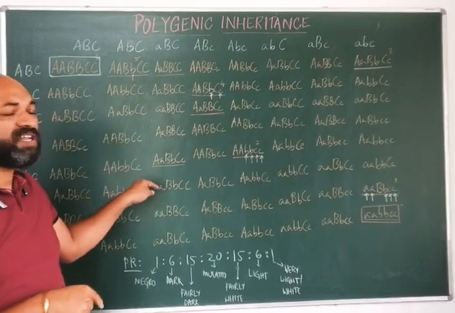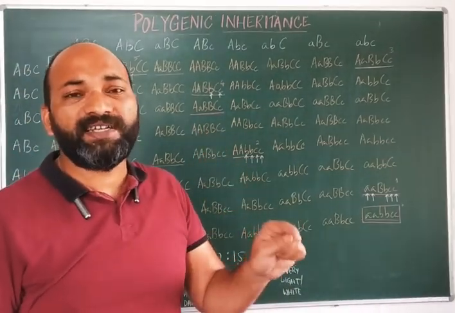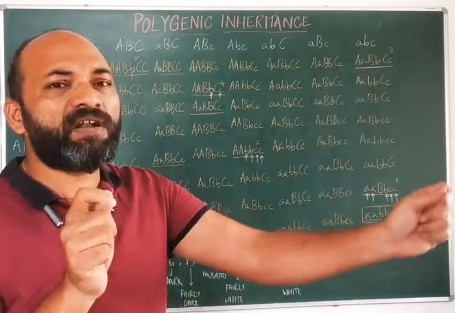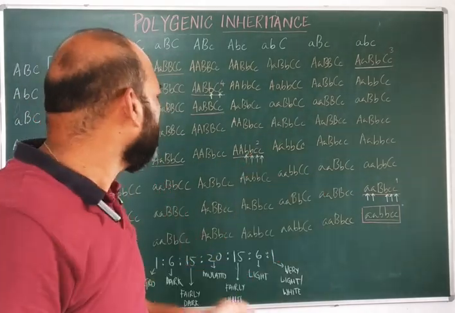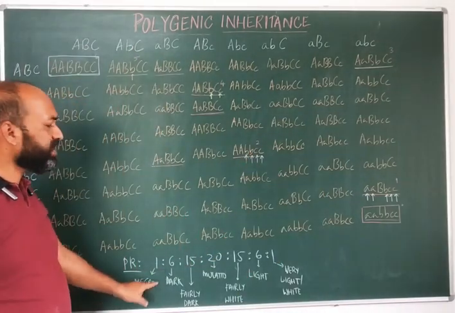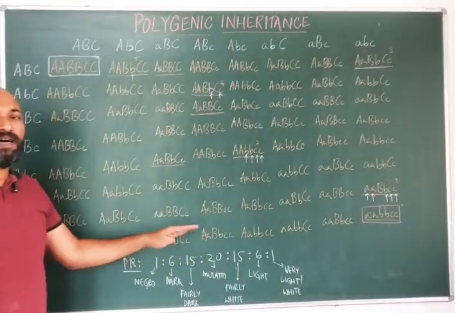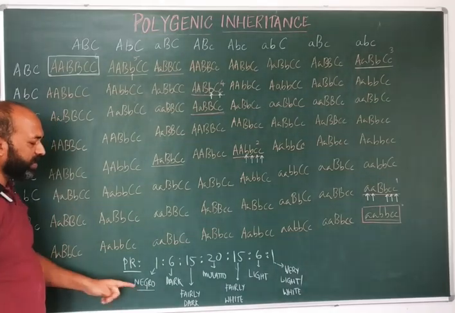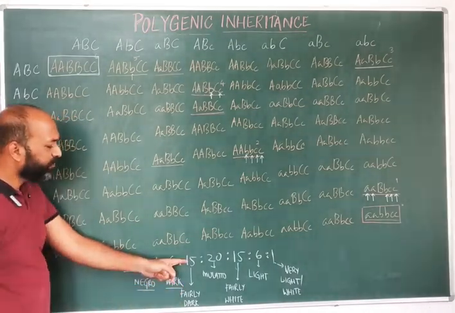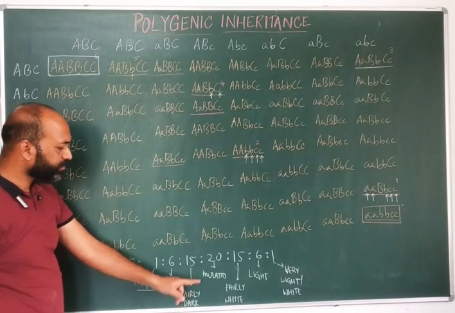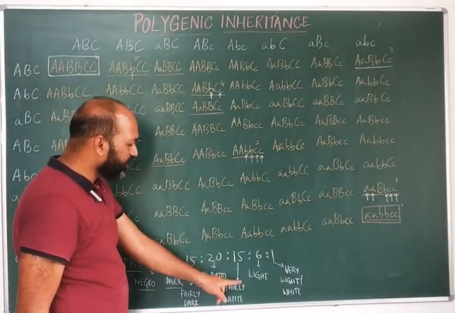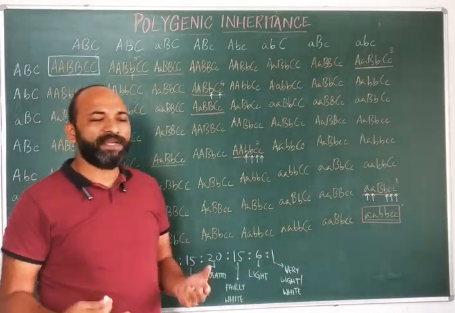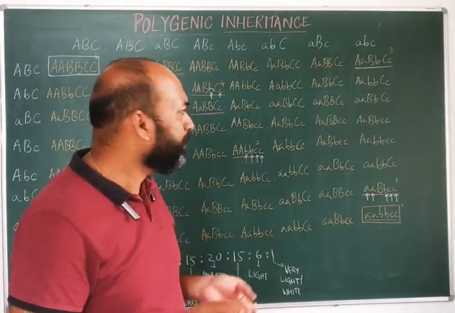Why? Because this is an example of quantitative inheritance. In qualitative inheritance, there are no intermediates. 2 peripheral values or 2 extremities are seen. But in quantitative inheritance, you are able to see intermediates being formed, where in this particular ratio, 1 will be very dark or negro, 6 are dark in color, 15 are fairly dark, 20 are mulattoes, 15 are fairly white, 6 are light, and 1 is very light or white or caucasoid in color.